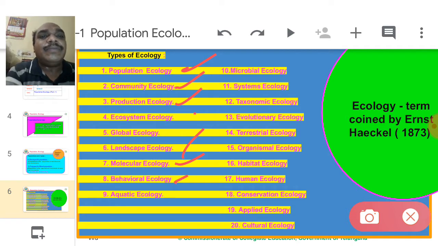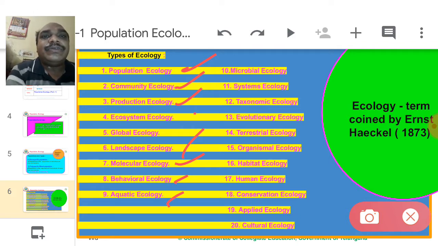Behavioral ecology deals with plants or animals and their offspring. Offspring means newborn babies, or new plantlets. It is the study of the behavior of new offspring.